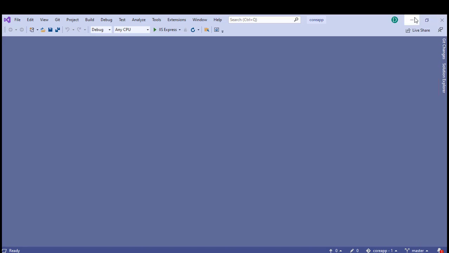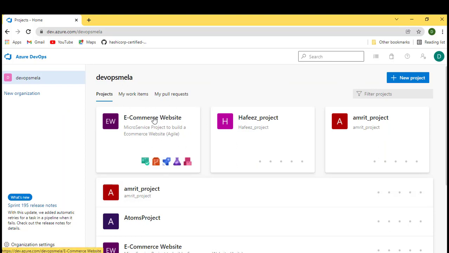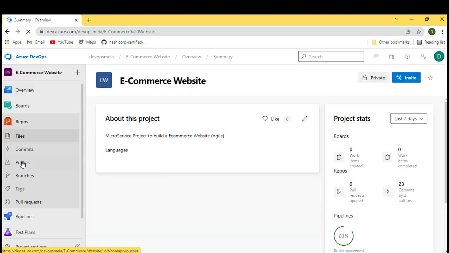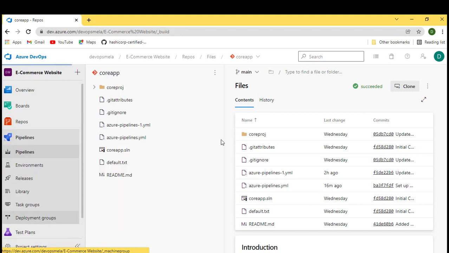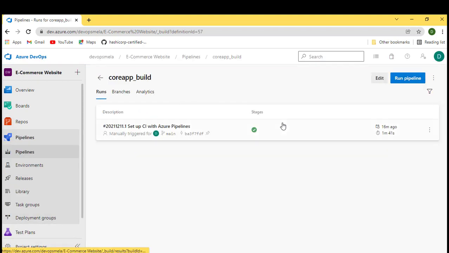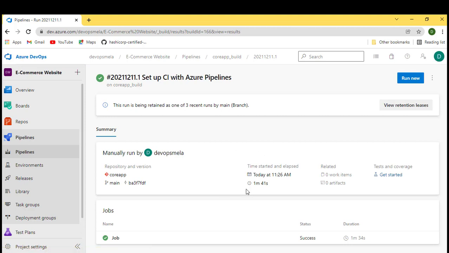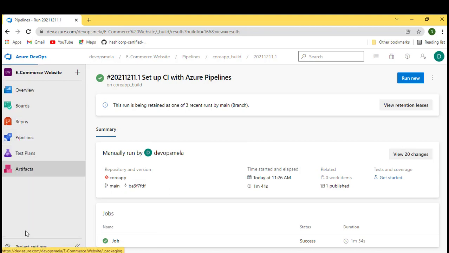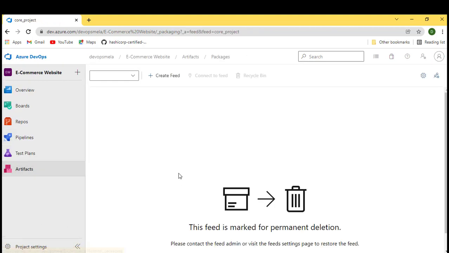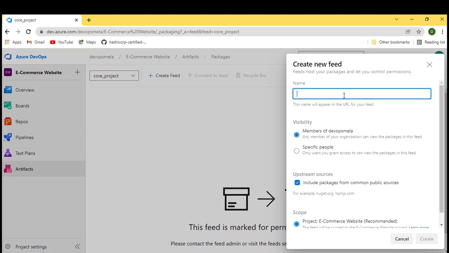Let me close this. I already have this particular application in my repository, and I have a build pipeline. If you see, the build was successful, so my build is running and there's no issue with it. So firstly, let's go and create an artifact feed. Over here I can just click on Create Feed, and I can name it Team Feed.